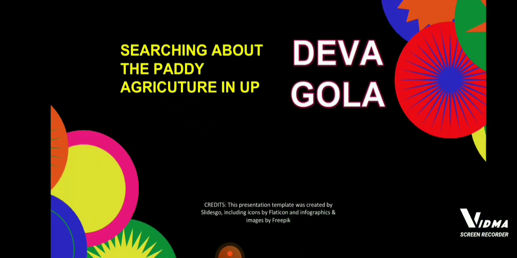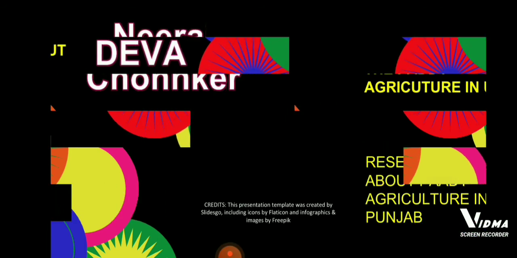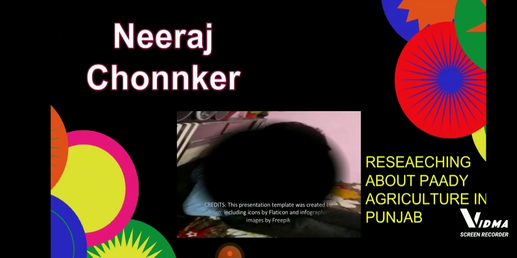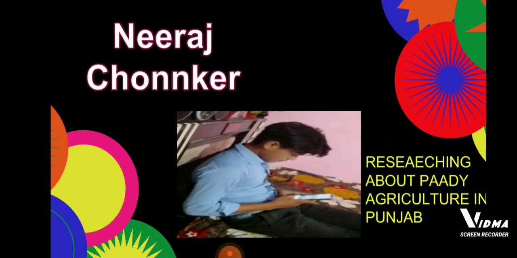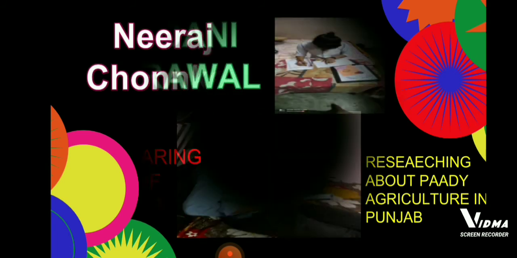The fourth one is Deva Gola. He is searching about paddy agriculture in UP. The fifth one is Neeraj Chhokar. He is researching paddy agriculture in Punjab. The sixth one is Nandini Agrawal. She is preparing the file of Punjab.